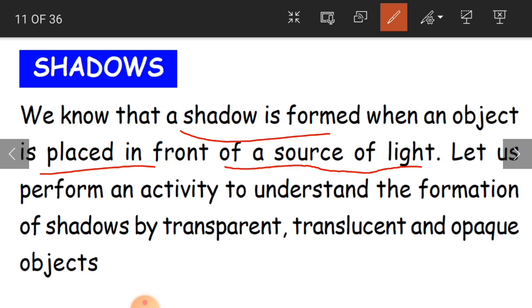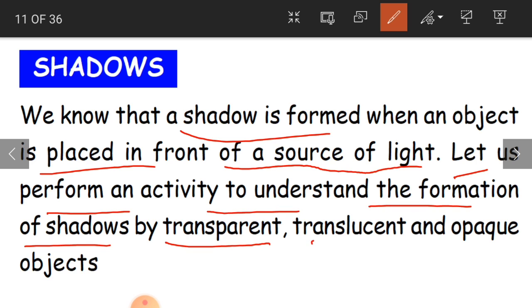Why? Because your hand is blocking the light. And that is reflected in the form of a shadow. Okay, so let us perform an activity to understand the formation of shadows by transparent, translucent and opaque objects. And here also, how these shadows are going to be formed by these different materials. What are those materials? Transparent, translucent and opaque objects.